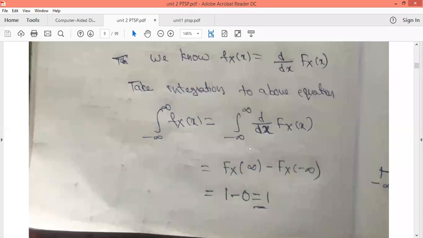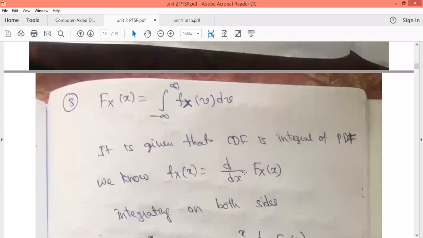∫ fX(x) dx over the whole real line will always be equal to 1. Okay, and the third property says that FX(x), what is the distribution function? The distribution function is the integral of the density function. So the integral limits are minus infinity to x, fX(v) dv.